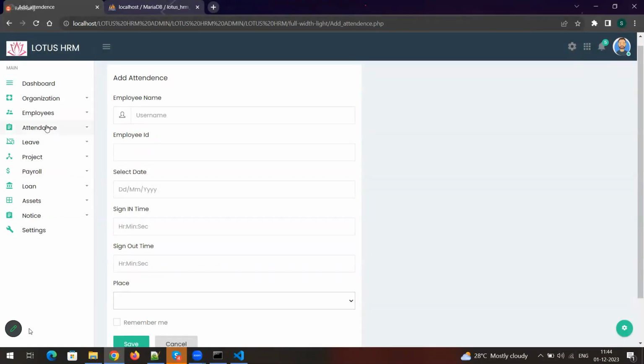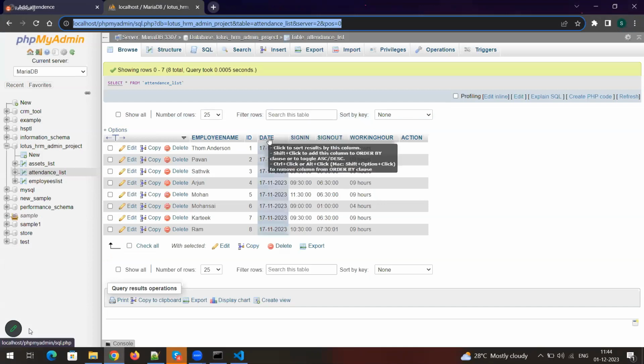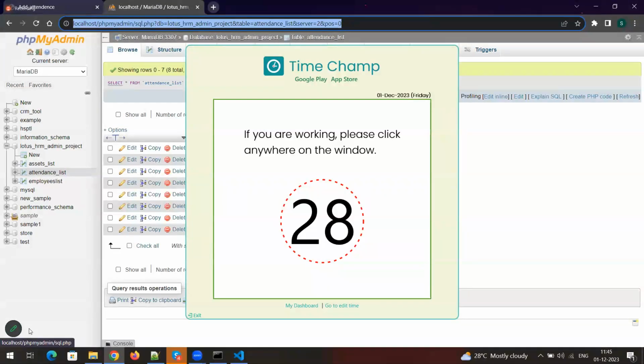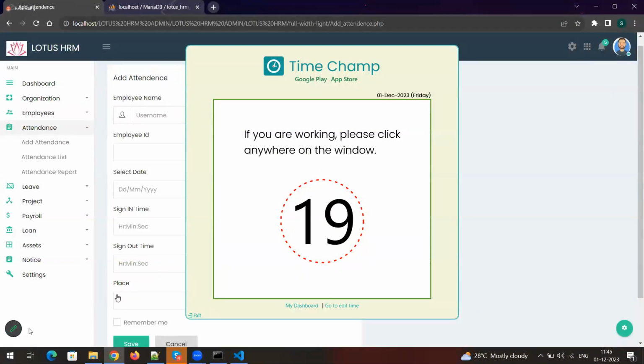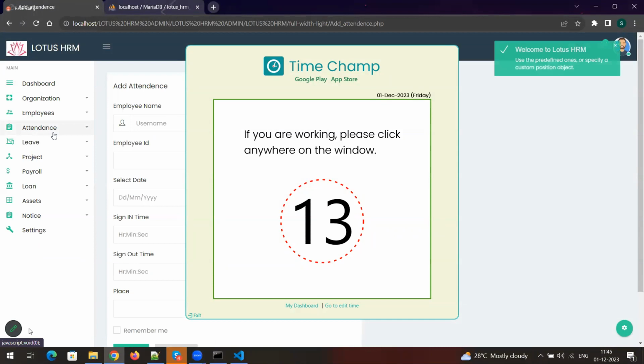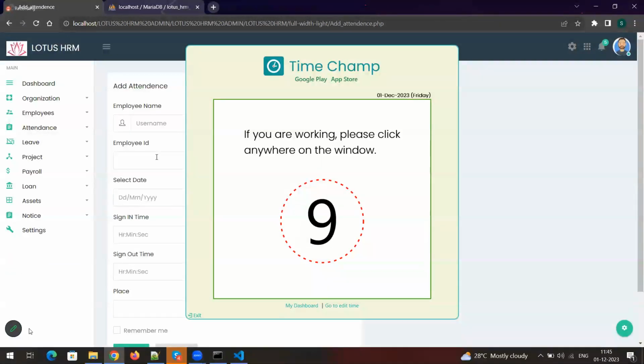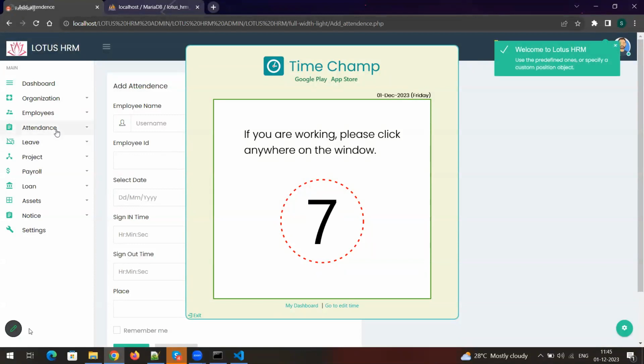How come another module? This is your attendance module. Add attendance. We have only one table called attendance list. Sir, actually the attendance list is available, sir. Whatever attendance you are adding, that only will be displayed in the attendance list, right? Yes, sir. Then see, if I click the attendance list also, it is going to the add attendance page only. How come?